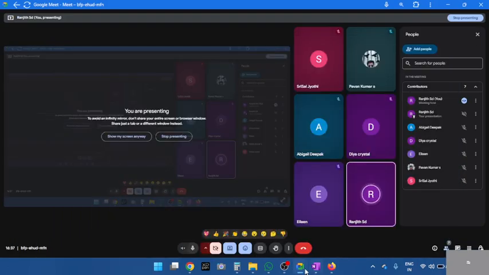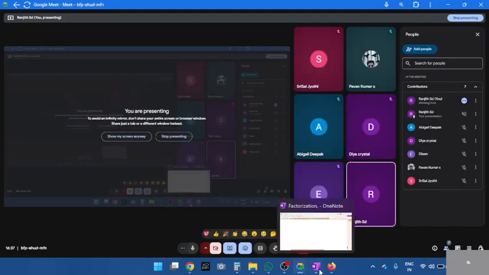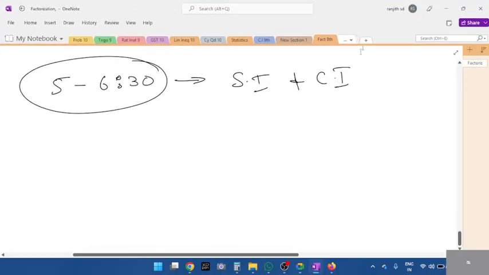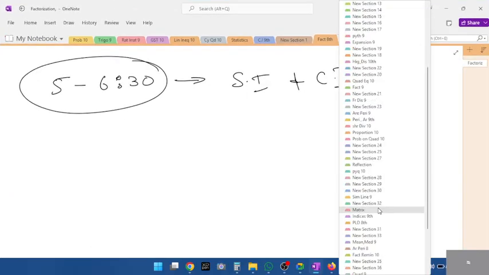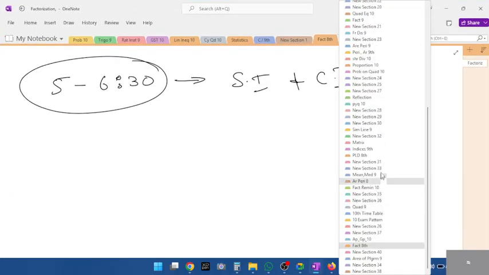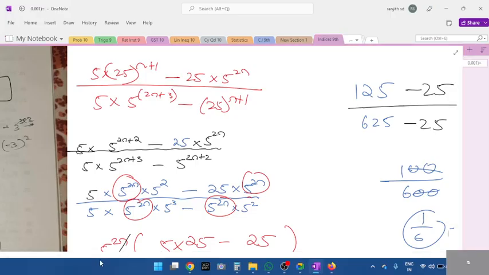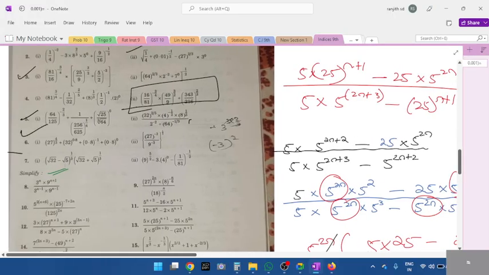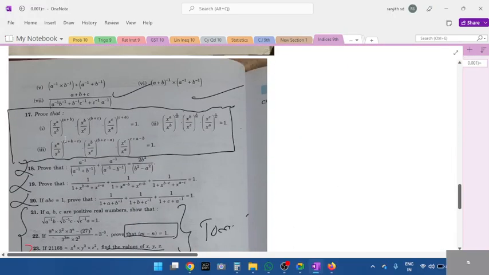Okay, yesterday, Abigail, you told me ma'am had marked it important, right? In exponents, she marked a few questions, indices. See, in this chapter, students, the indices chapter, can you see these three questions?